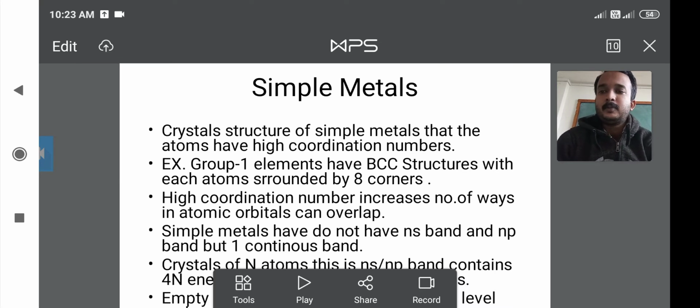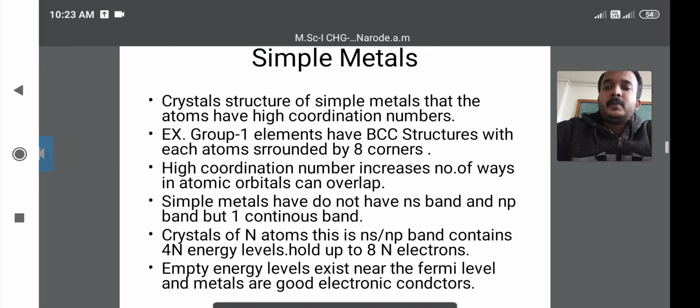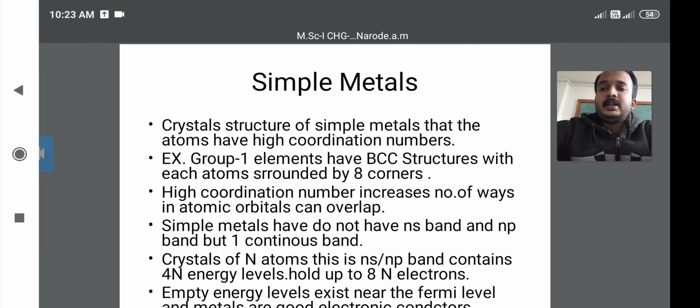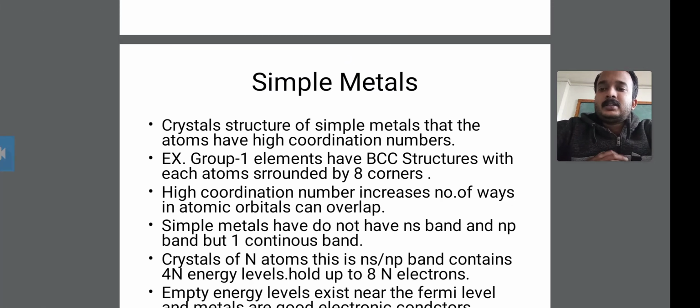For example, the group 1 elements have the bcc structure, which is a body-centered cubic structure, with each atom surrounded by 8 corner atoms.